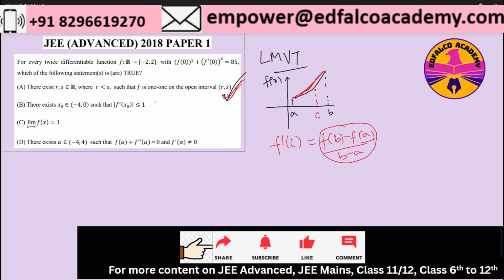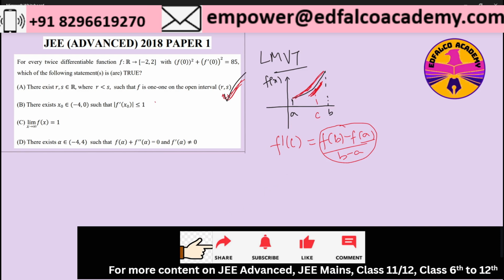So you can see that there is a point c over here, where if I draw the tangent at c, the line will be almost parallel to this average line, right? So therefore, we can say that the slope of these two lines will be the same, and that is what Lagrange's mean value theorem actually says, right?